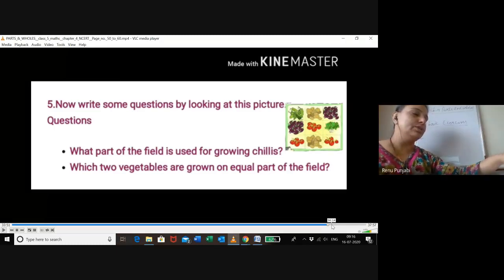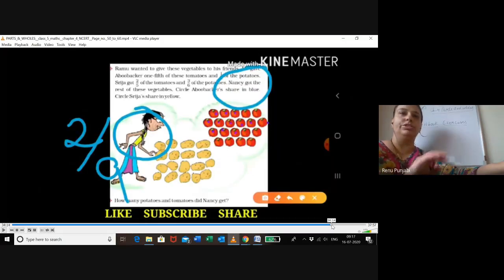So they are saying that Ramu wanted to give these vegetables to his friends. He had some tomatoes and potatoes, and he wants to give some part to his friend Abu Bakr, some part to Shrija. So how will he calculate? Here they are saying only 1/3, 2/5, 3/6, but of what? So first we need to have a total.